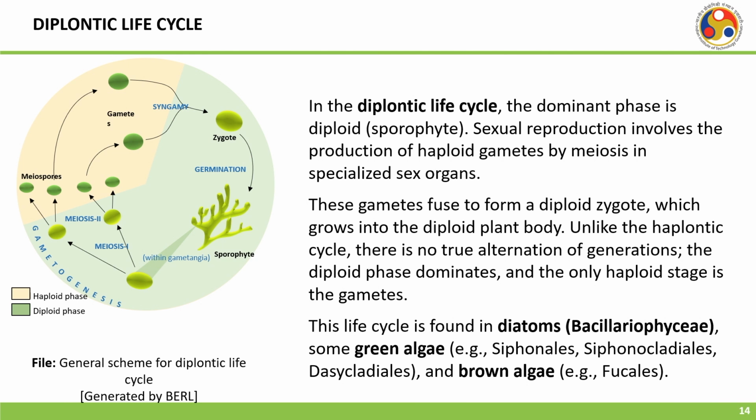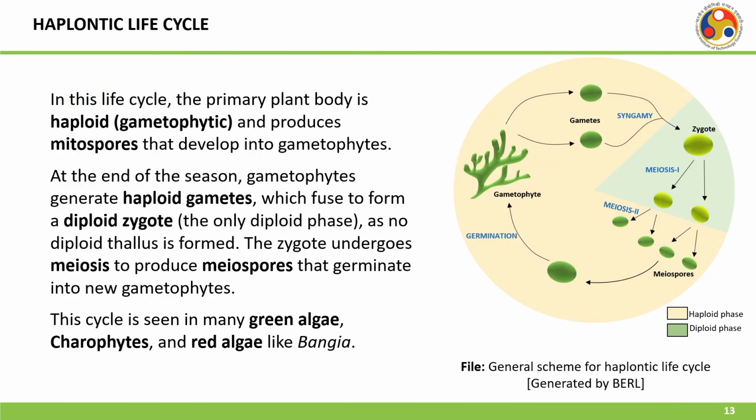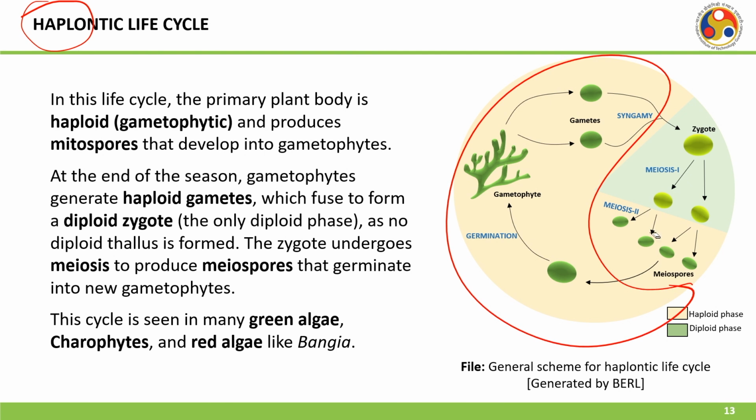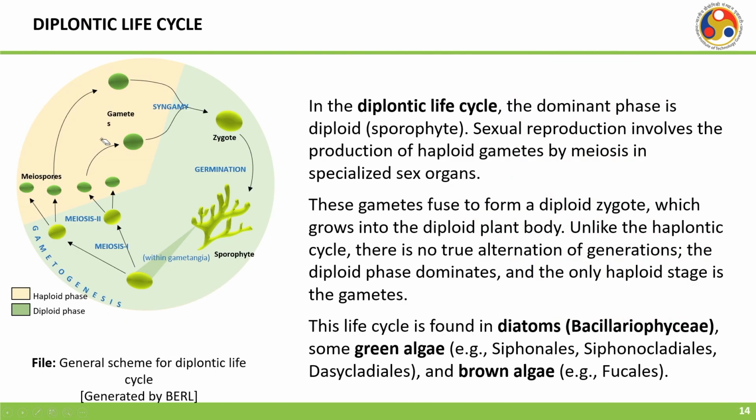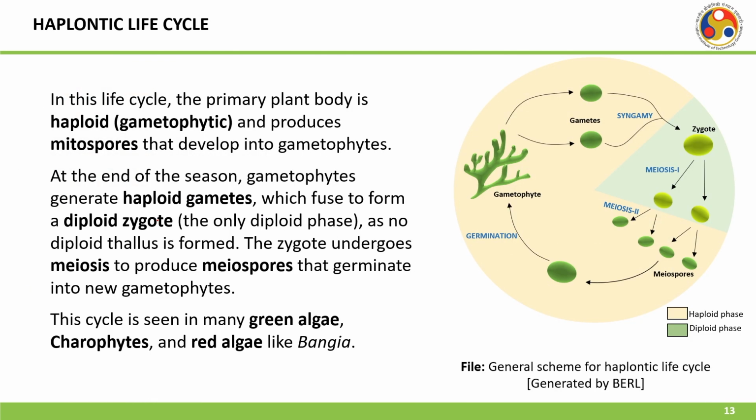Then we have the diplontic life cycle. Here you can see that compared to the haplontic life cycle, where the name comes from the dominating haploid phase, the diplontic comes from the dominating diploid phase. Nevertheless, both the phases are present. In the diplontic life cycle, the dominant phase is diploid, or the sporophyte, not the gametophyte as in the earlier case.